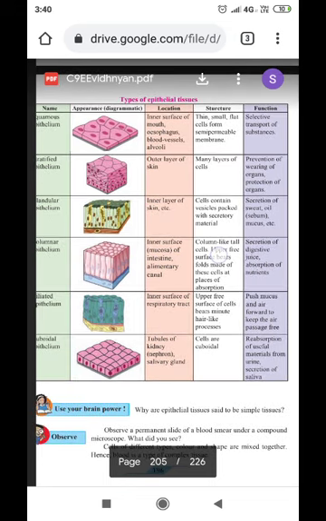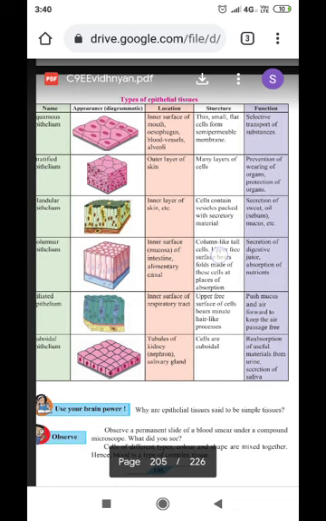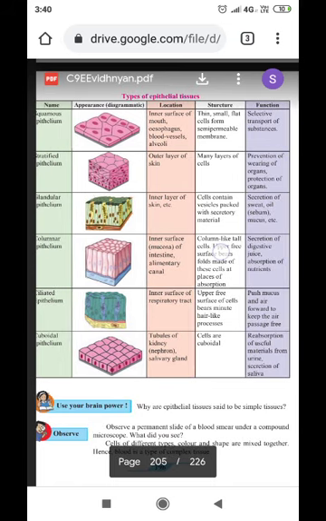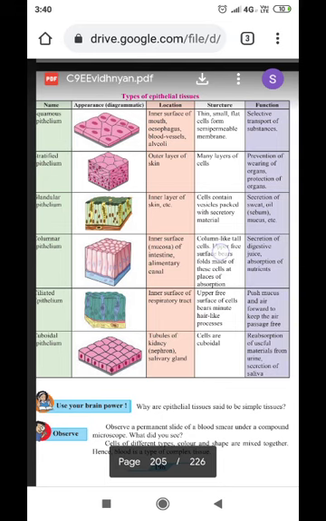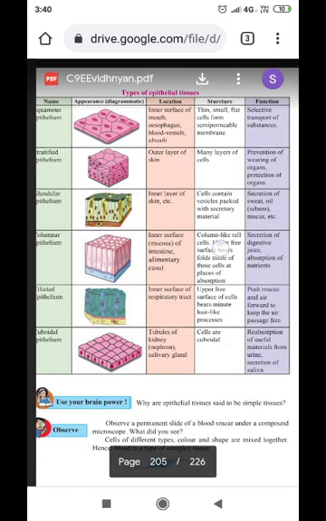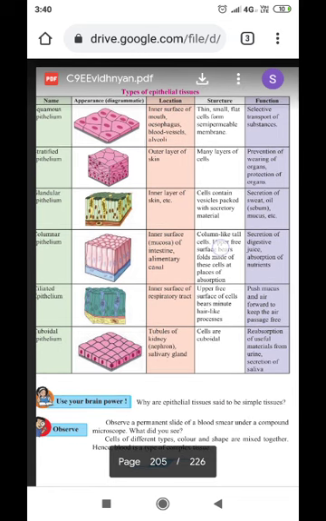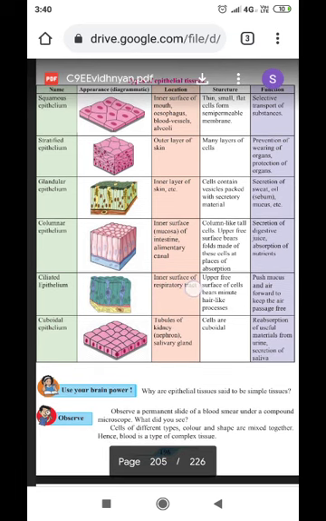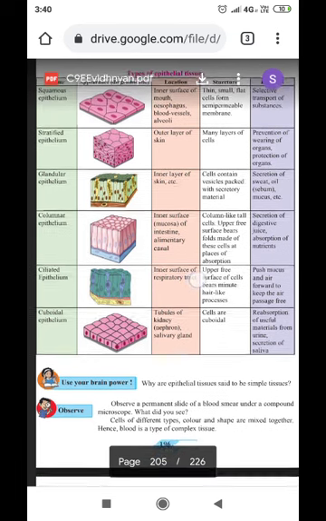Alveoli are very thin globule-like structures found inside our lungs. Structure: thin, small, flat cells form a semi-permeable membrane. Semi-permeable means only selective substances are allowed to pass through it. Function: selective transport of substances. So depending upon the structure is its function.